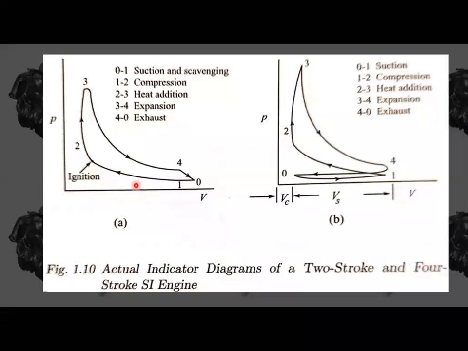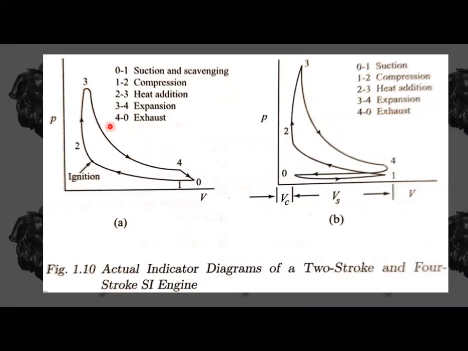compression. One isentropic compression we have, and at 2 to 3, this is where the ignition starts. Before the piston reaches top dead center, it is going to ignite and progress. Here we have progressive combustion, but in the air-fuel cycle and air standard cycle, we have instantaneous combustion. That means combustion happens only when the piston is at top dead center. But here there is a lot of variance. Ignition starts before top dead center and continues during the expansion stroke also. And what is 3 to 4?